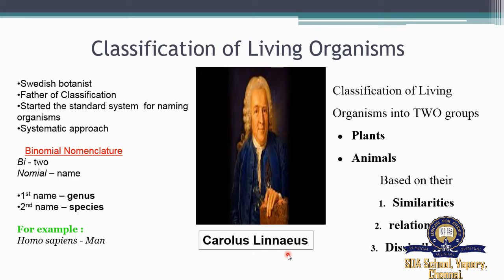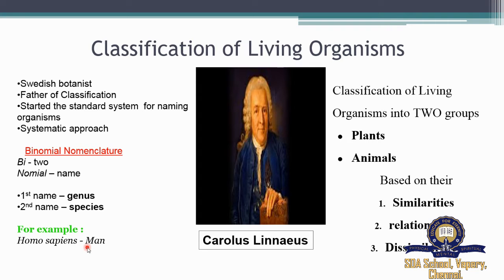Carolus Linnaeus introduced the method of naming animals with two names, known as binomial nomenclature. As we already know, bi means two, and nomial means name. So two names is known as binomial nomenclature. The first name is called genus, and the first letter of genus is always written in capital letter, and the second name is species, and it is written in small letter.